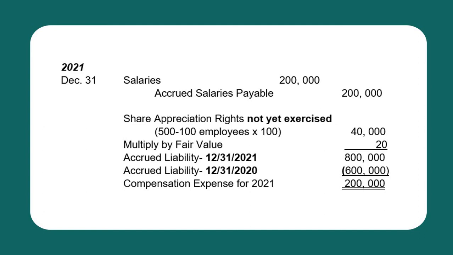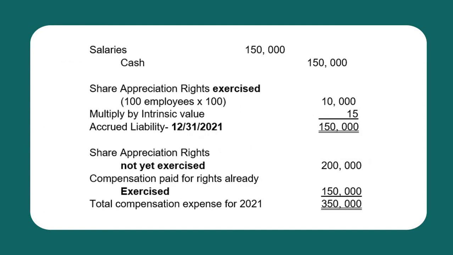Therefore, the compensation expense for the current year 2021 in relation to the rights not yet exercised is 200,000. To record, debit salaries 200,000 and credit accrued salaries payable 200,000.